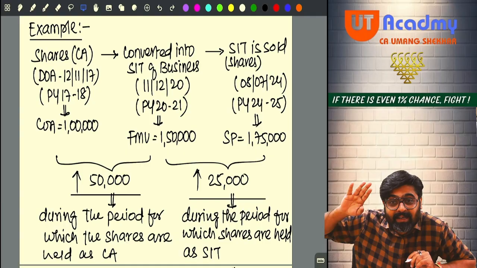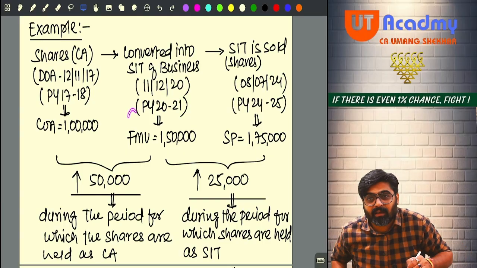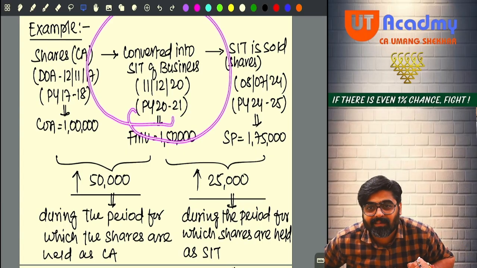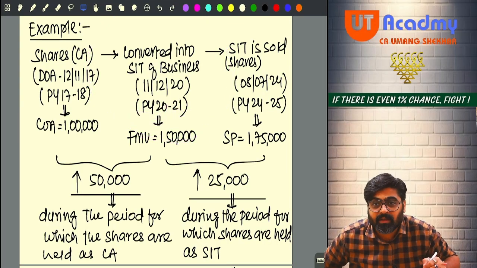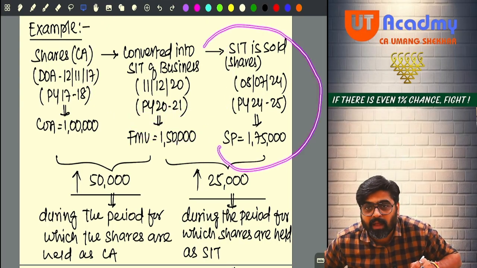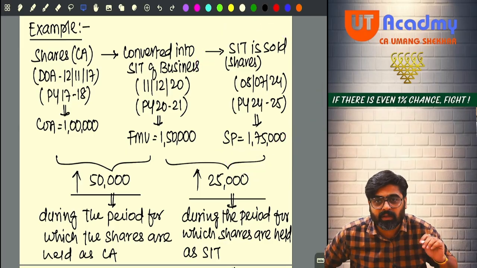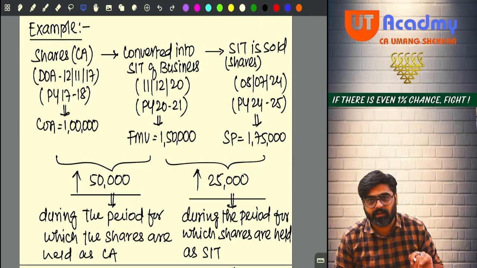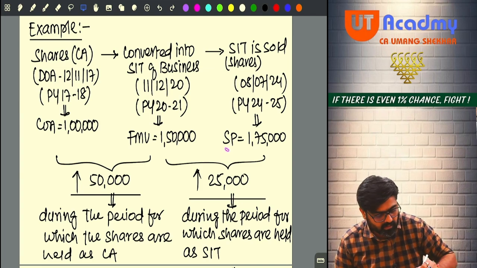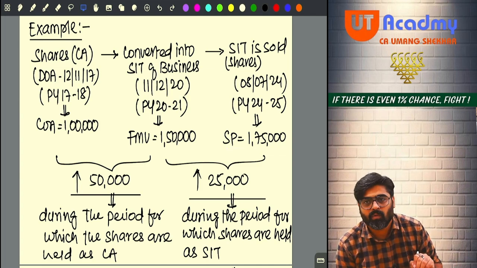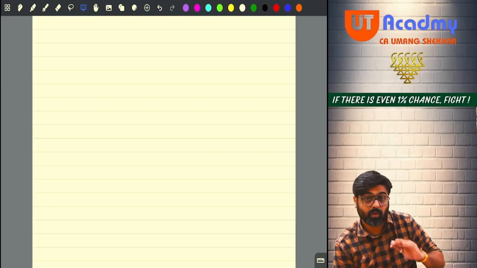Capital asset already transferred. Conversion. Please check. Conversion. So for capital asset, you have to see this date. What is the date of transfer? What is the date of conversion? But this is not the date of sale of capital asset. This is the date of sale of your stock in trade. When are you selling your stock in trade? 24-25, 8th July. What rate? 175. Now what happened? I will tell you.